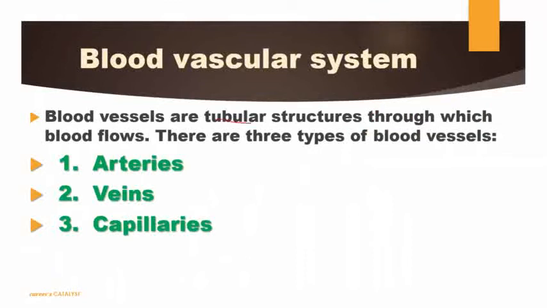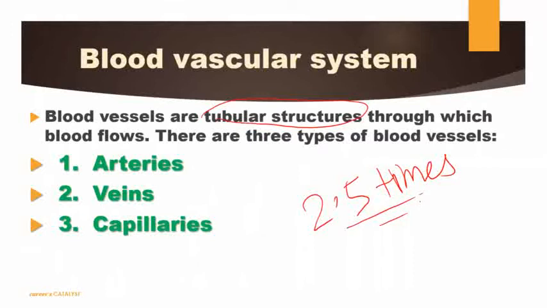The blood vessels are tubular structures. This vascular or tubular structure helps to transport blood easily from one part of our body to the remaining parts. It's quite interesting: if we stretch the vascular system of a normal child, it can wrap the earth 2.5 times. कितना elongated है हमारा जो blood vascular system है inside our body. It is made up of what? Arteries, veins and capillaries. Here we will discuss arteries, veins and capillaries in detail.